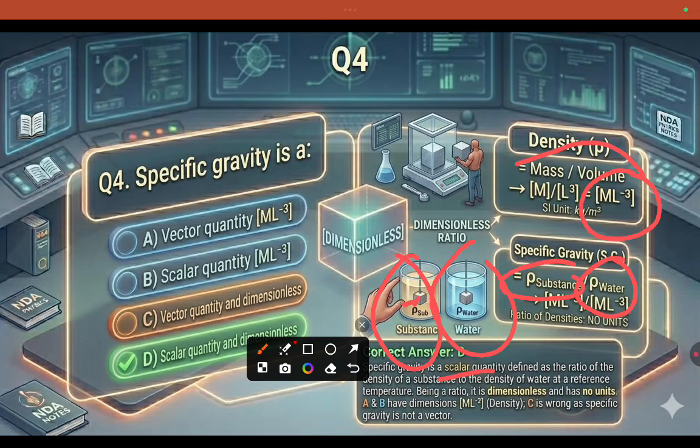It is defined as the ratio of the density of a substance to the density of water at a reference temperature. Both are densities, so this is dimensionless. Moreover, it is a scalar quantity. So specific gravity is a scalar quantity and dimensionless. This type of question will definitely be tested in examinations, so you have to focus on this type of questions.